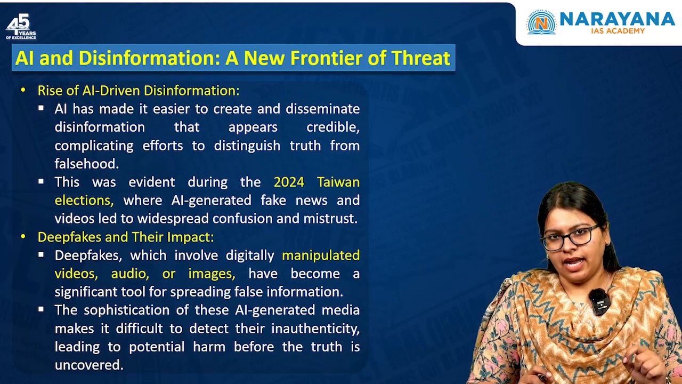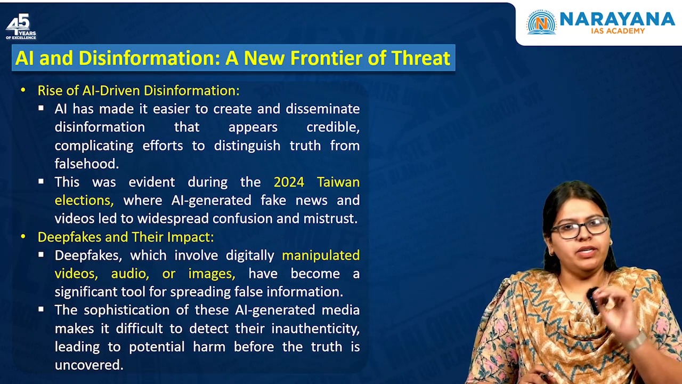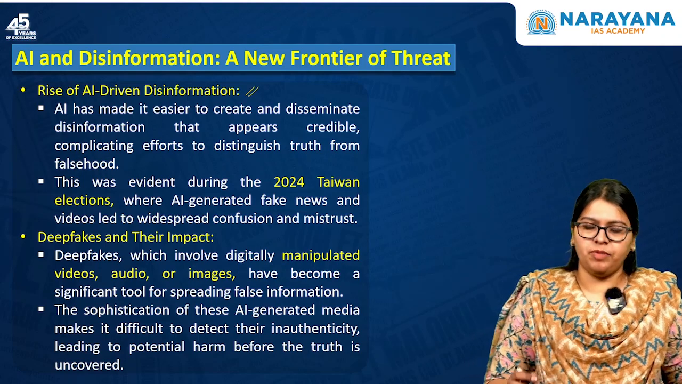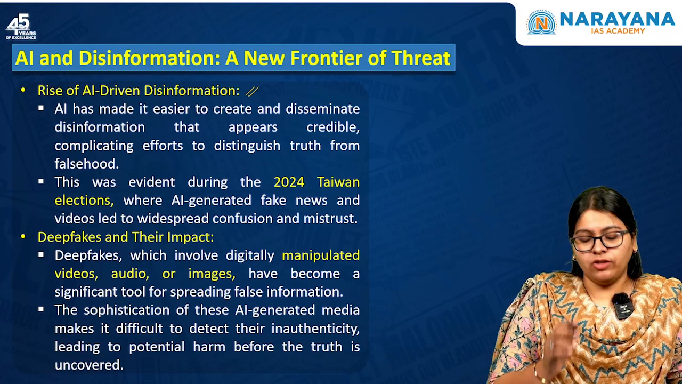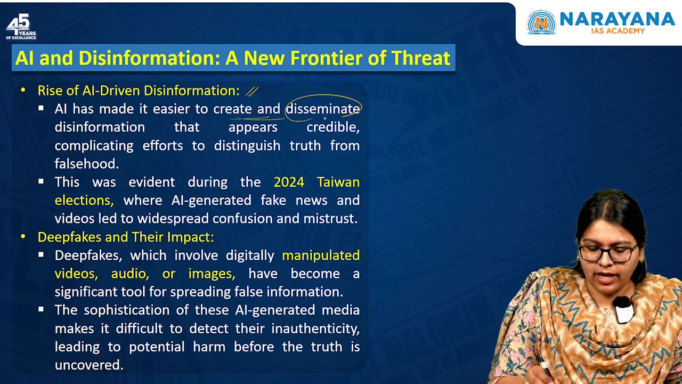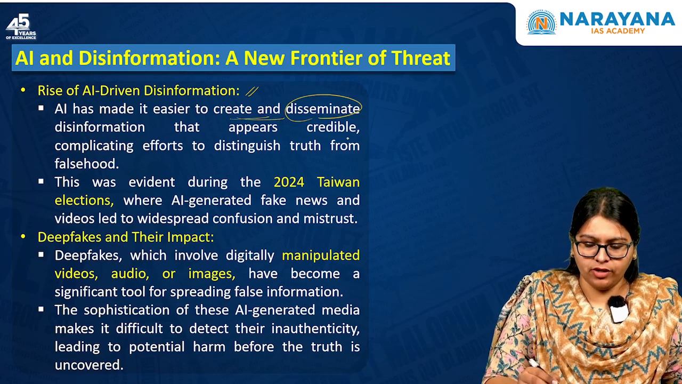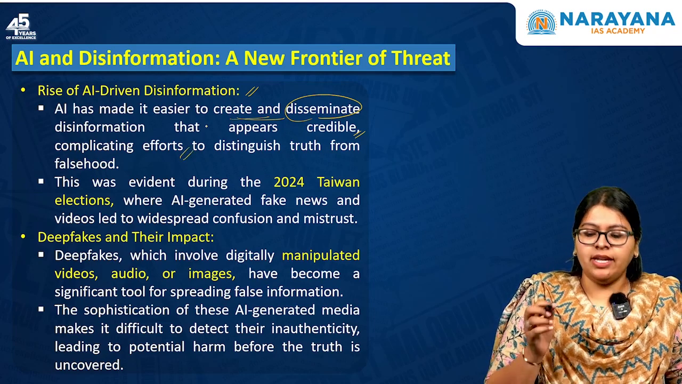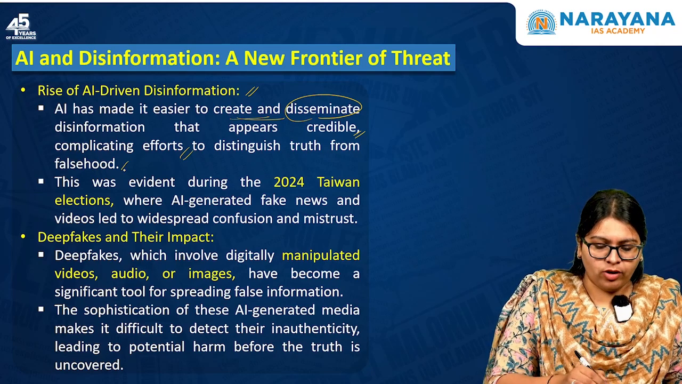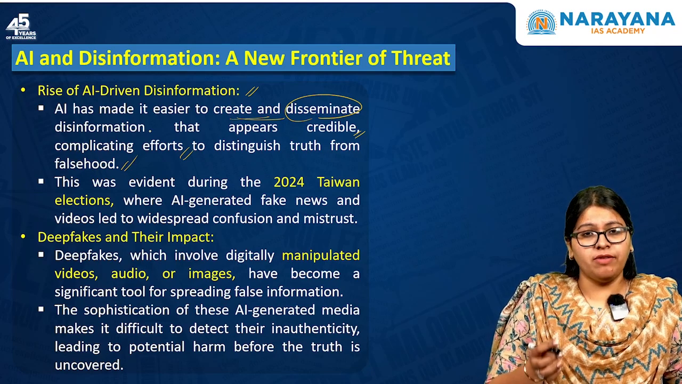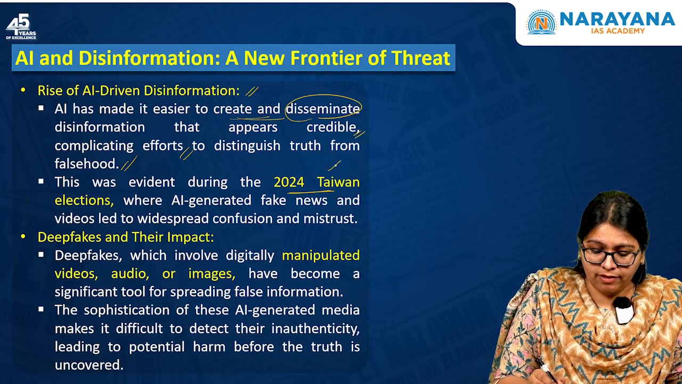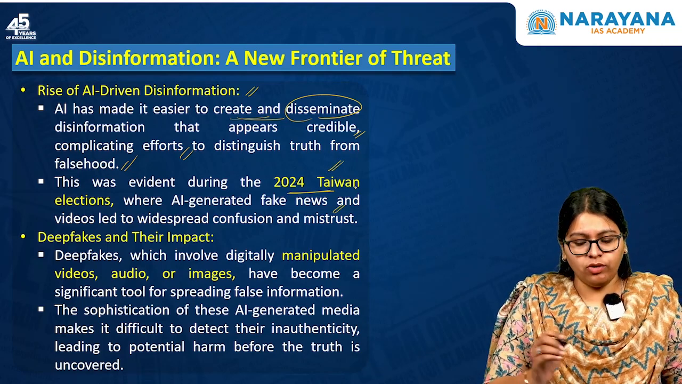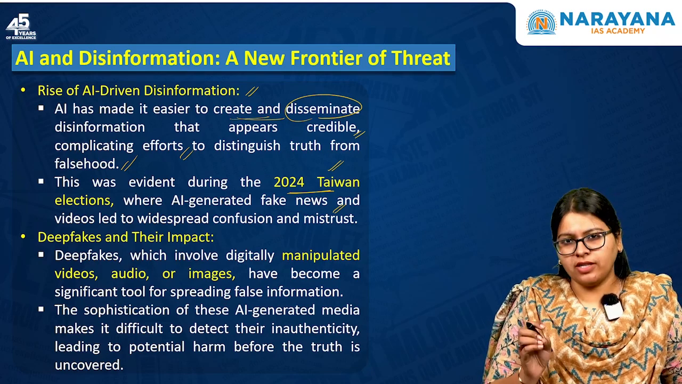First one, let us understand AI-enabled disinformation. So, there has been a rise of artificial intelligence-driven disinformation, where artificial intelligence has made it easier to create as well as disseminate a lot of disinformation that also appears to be true in nature, that is credible, complicating the efforts to distinguish what is truth and what is falsehood. And this is very much evident from the 2024 Taiwan elections, where AI-generated fake news and videos led to widespread confusion as well as mistrust among the public.